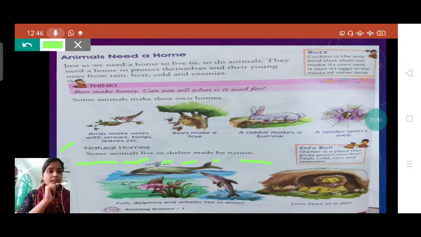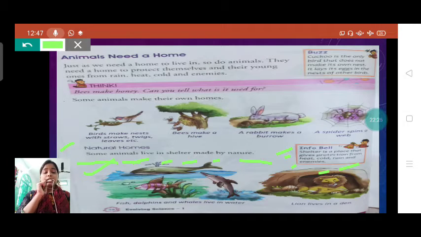Now see here one piece of information. Shelter, what is shelter, students? Shelter is the place that gives protection from heat, cold, rain and enemies. We all are living in our homes, so that is our shelter, where we can protect ourselves from heat, cold, rain and enemies, means different dangerous animals. So that is called shelter.